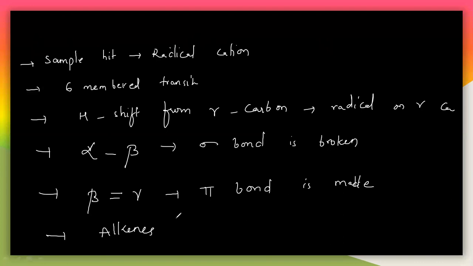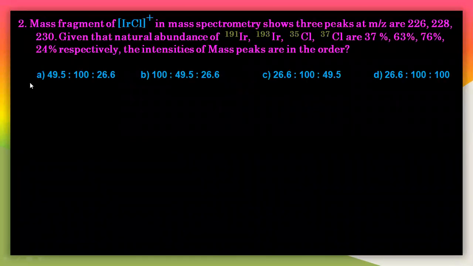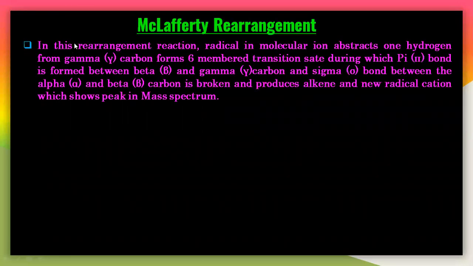So let us see the definition first. What is the definition here? See here. In this particular rearrangement reaction, the radical in the molecular ion abstracts one hydrogen from the gamma carbon and forms a 6-member transition state, during which a pi bond is formed between the beta and the gamma carbon and the sigma bond between the alpha and beta is broken.